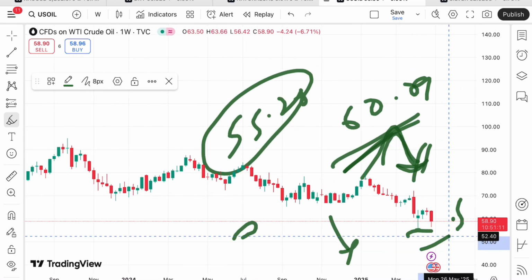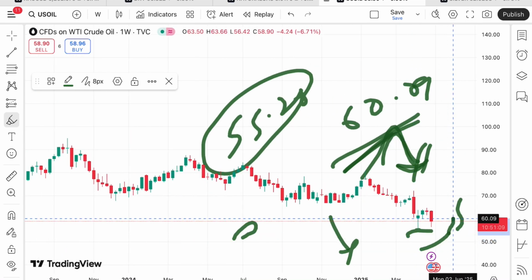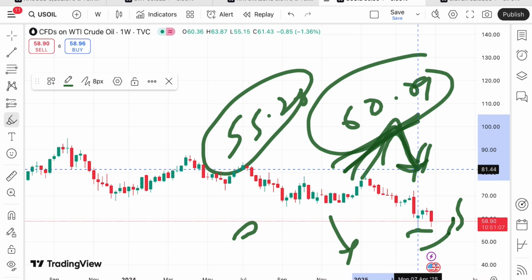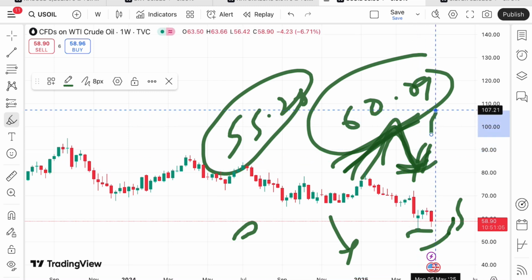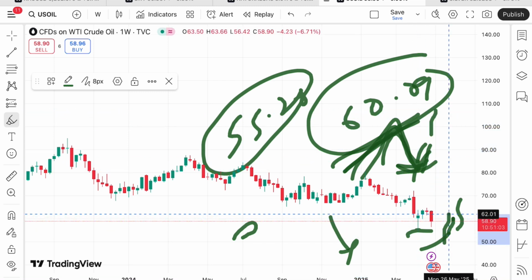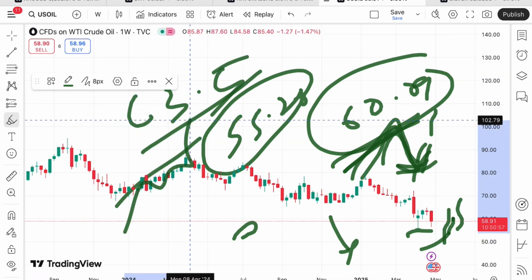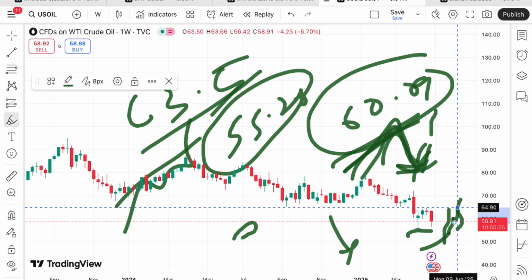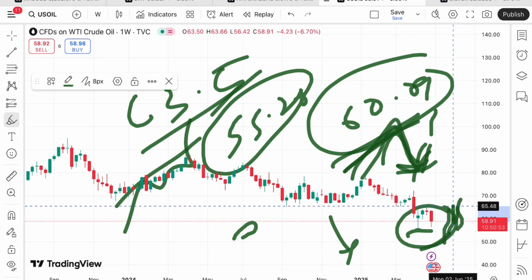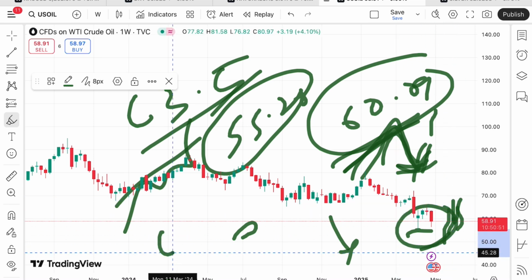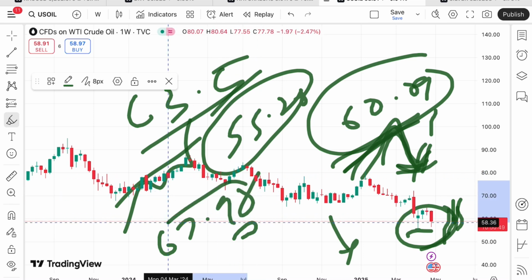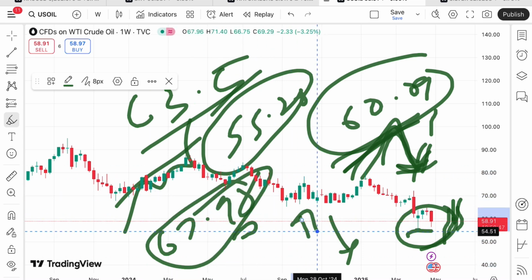But if the price sustains this level and crosses a level of 60.09, we can see it go further upside towards a level of around 61.6, and from there it will move towards $63.5. From there a further upside movement towards a level of 64.9, and then there will be a zone breakout, so we can see it touch a level of 66.9, 67.98, and then a further upside.